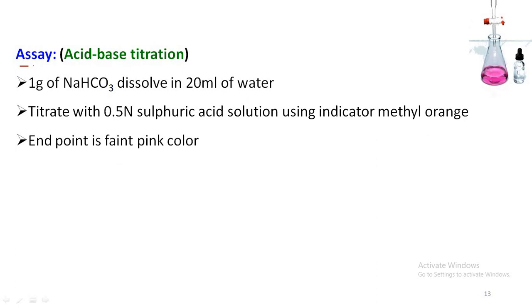And coming to the assay of sodium bicarbonate, it is assayed by the acid-base titration method. 1 gram of the sample, that is sodium bicarbonate, is dissolved in 20 ml of water, and then titrated with 0.5 normal sulfuric acid solution using methyl orange indicator until a faint pink color is observed as the endpoint.